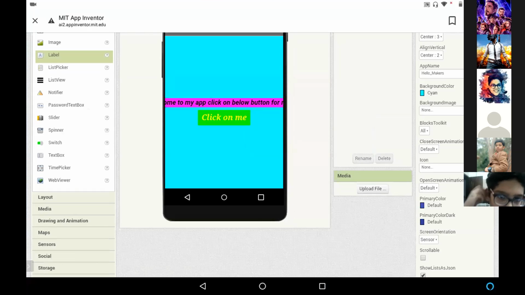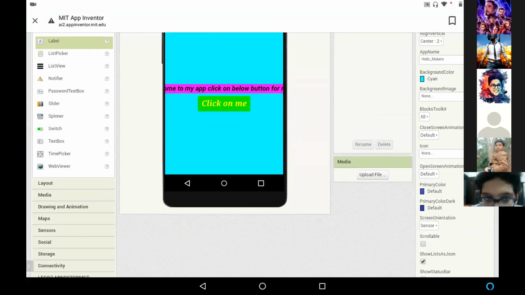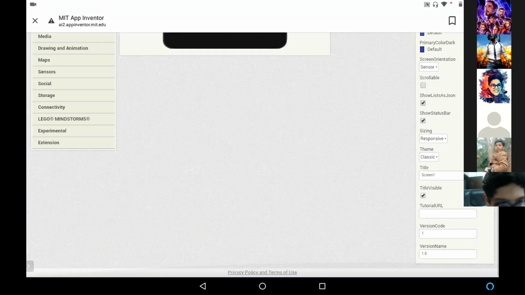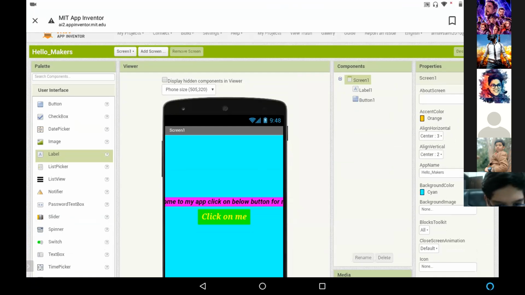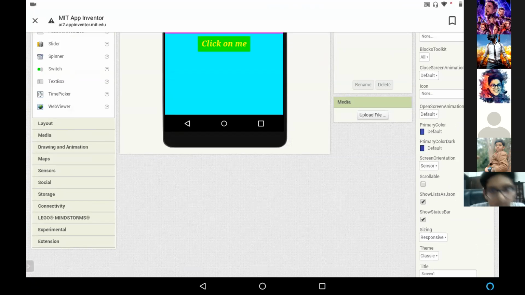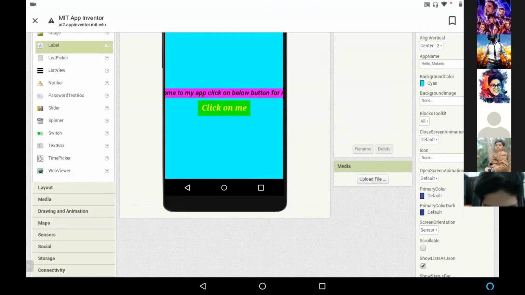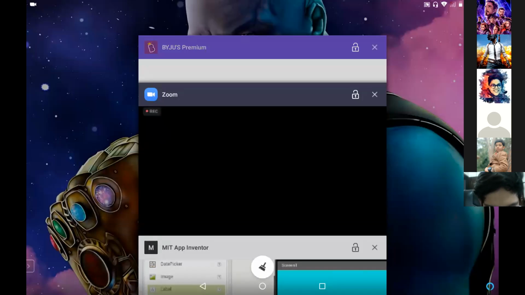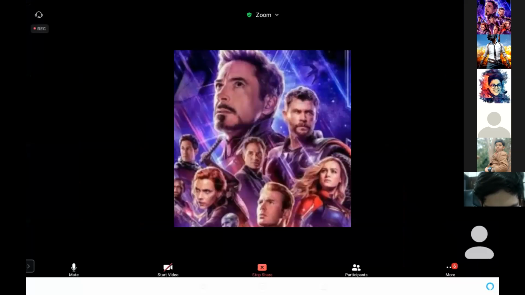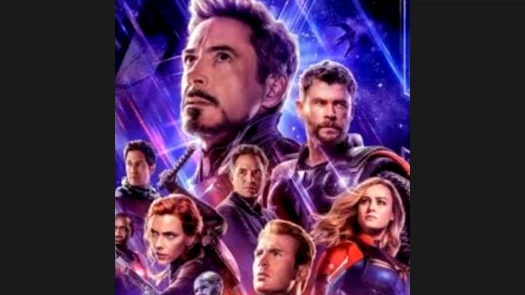There is no need to worry, because when you build it, it will come in a proper manner. Both of these will be in a proper manner. No need to worry about that. Okay, can you tell me one thing? Just click on the label in the components property. Please go back to that screen.